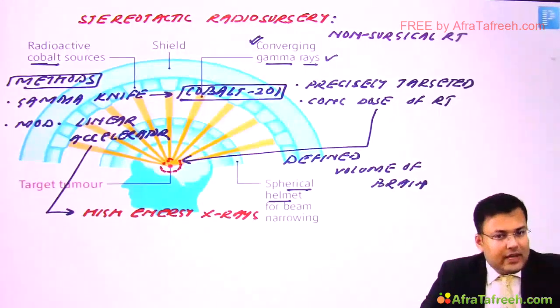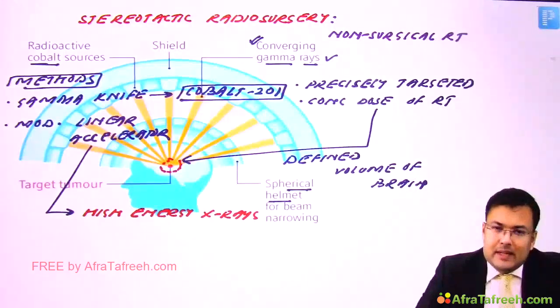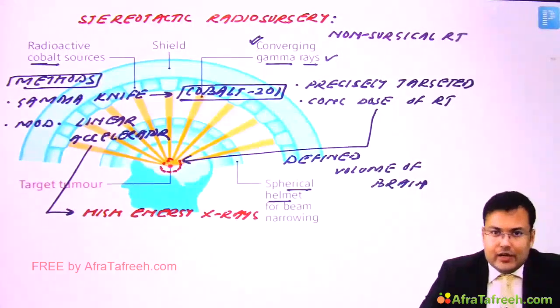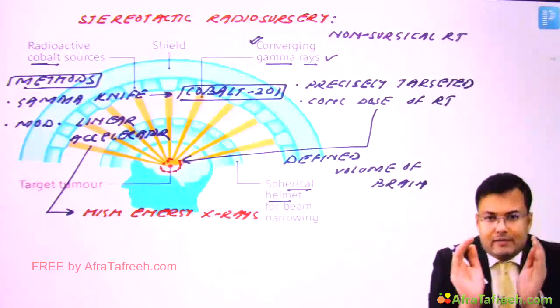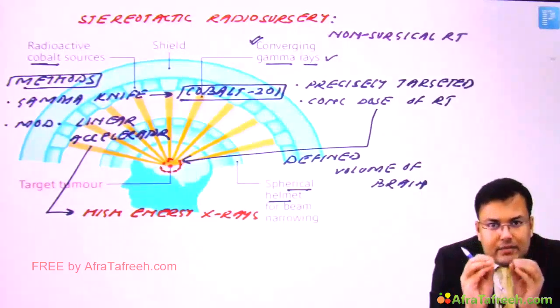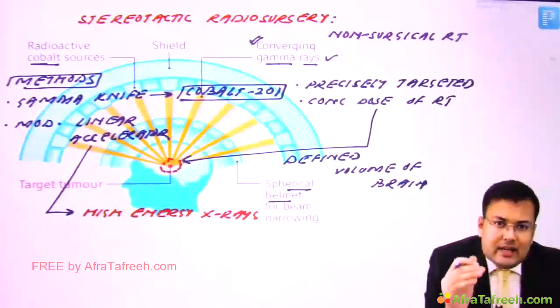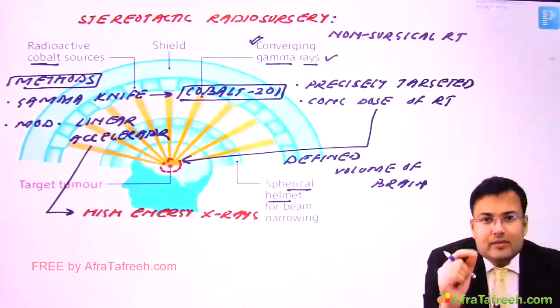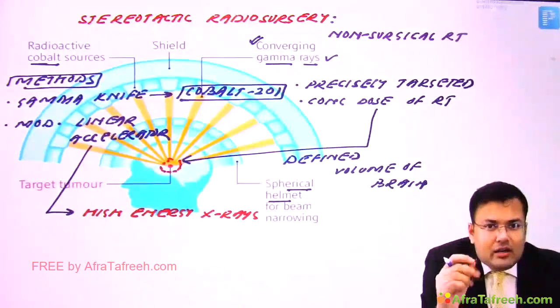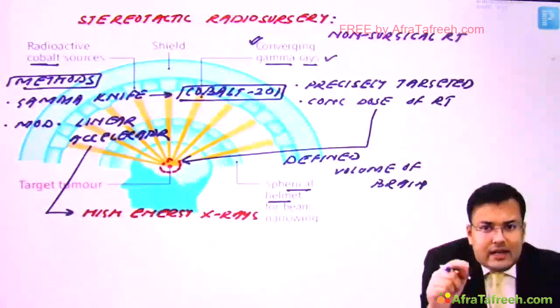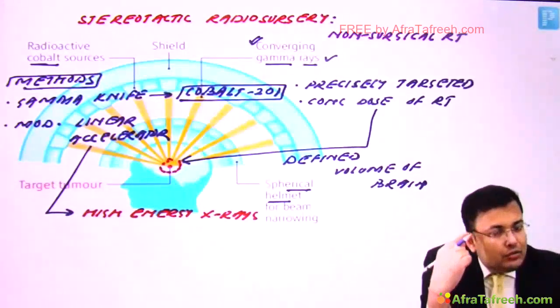So you got it? That here radiotherapy is being used and precisely targeted concentrated dose of radiotherapy is given. Now the problem, if concentrated dose of radiotherapy is given to a small or defined volume of brain, what is the problem? There are chances that this patient is going to develop radiation necrosis, or there is radiation induced damage to the surrounding brain.